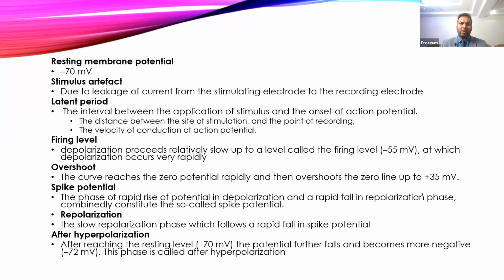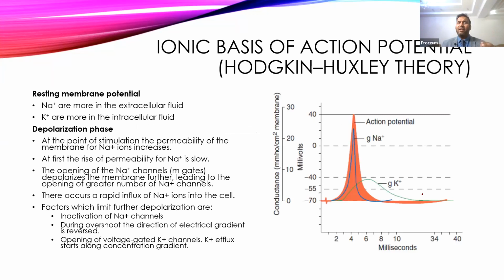Now how do all these effects occur, and what is the reason behind them? That is called the ionic basis of action potential. The resting membrane potential is because of the unequal distribution of the ions. There is a high concentration of sodium ion outside the cell.